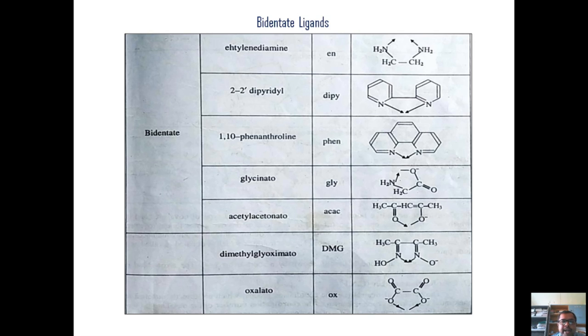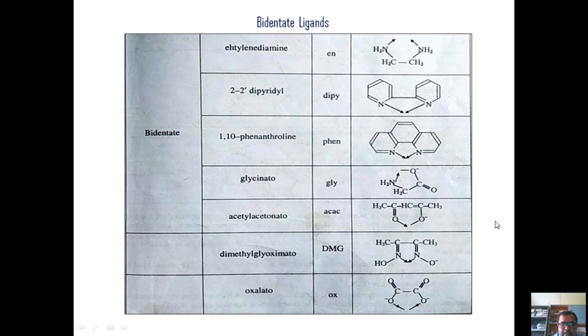Next we have bidentate ligands. There are certain ligands: dipyridine, 1,10-phenanthroline, glycinato, acetylacetonato. Glycinato is an unsymmetrical bidentate ligand. The 1,10-phenanthroline is a symmetrical bidentate ligand. 2,2-dipyridyl is also a symmetrical bidentate ligand. In acetylacetonato, we have two oxygens acting as donor atoms, so it is called acetylacetonato or ACAC.